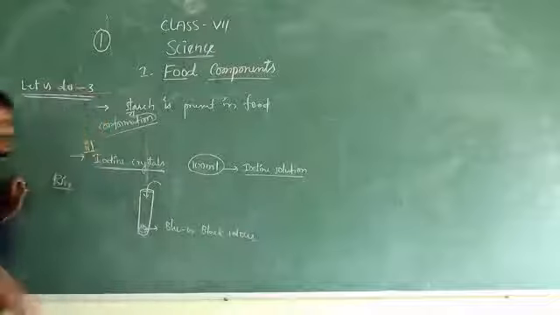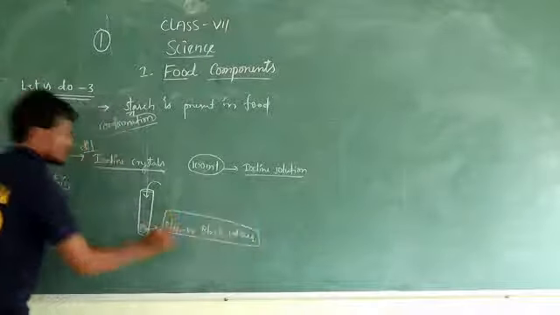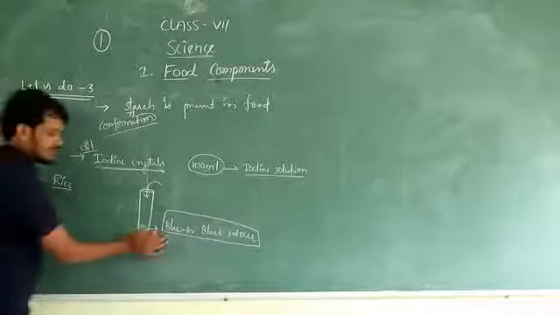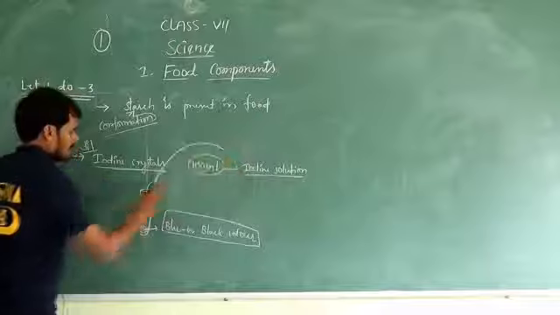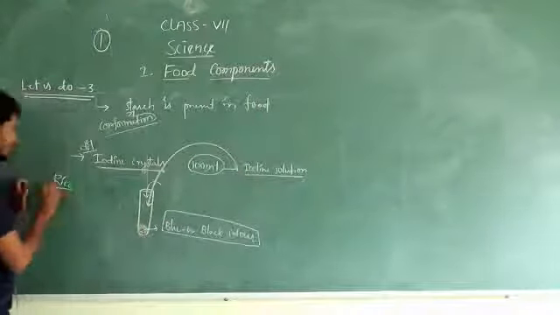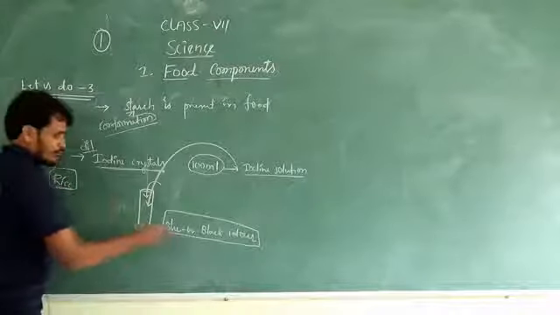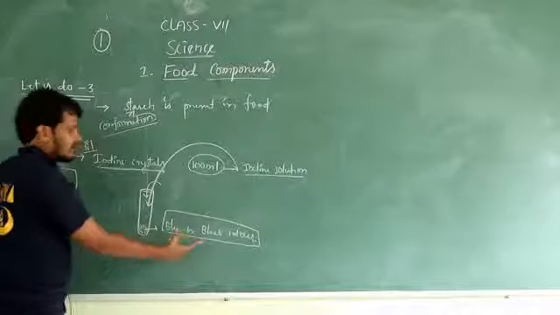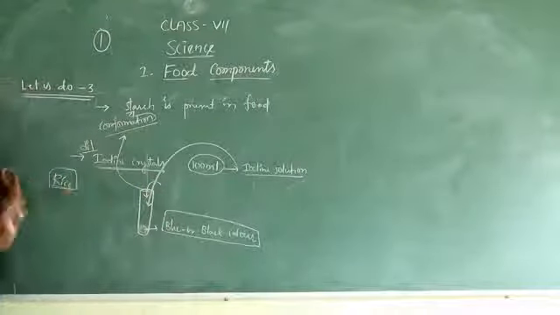Blue or black color. If there is no color change, we are not observing any color change here. That means starch is not present. When you add this iodine solution to a food item and that food item shows a blue or black color, that means starch is present in the given food.